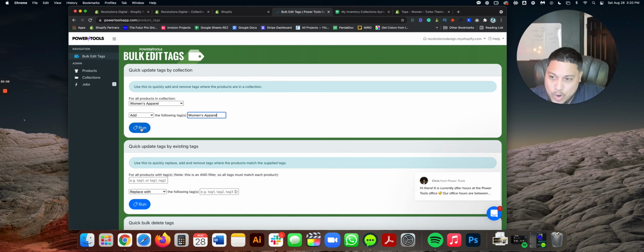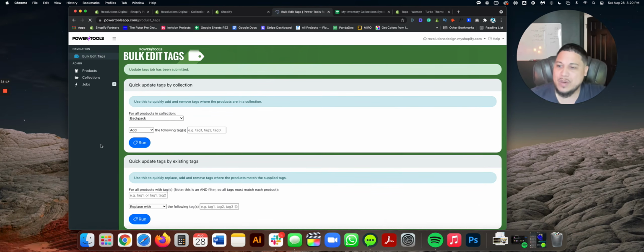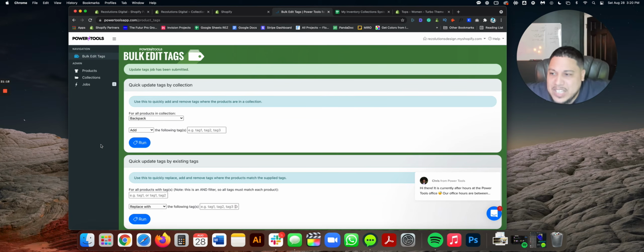And I want to run this. So what this app does is that it looks at your collection and you tell it to add a specific tag to any collection that you want. And that's what we want to do. No matter what product lives in it, just add this tag. And it adds it all in one shot. So here I go. I'm going to press run on that. And it's going to do its thing. Obviously, it's pretty much done because there's no products in there, right? I'm doing this for testing purposes.